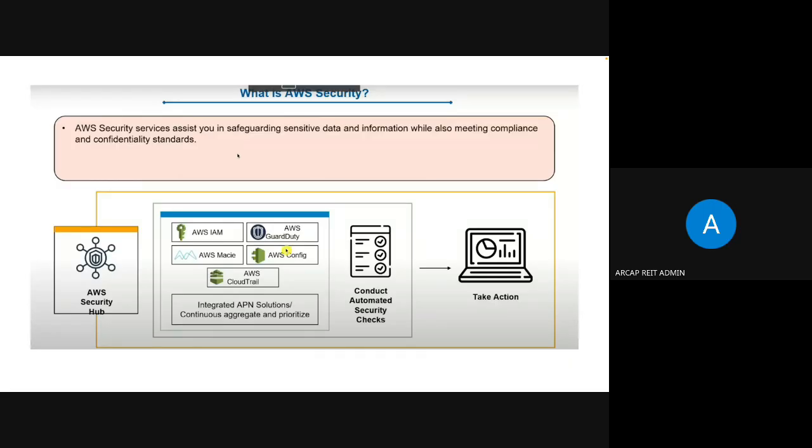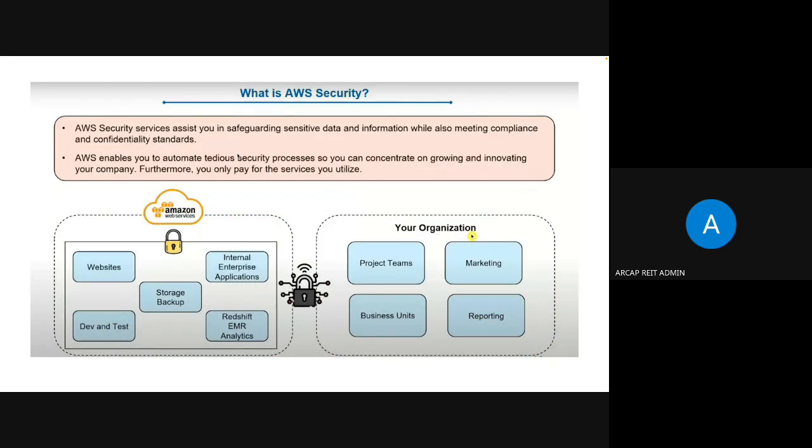There are plenty of tools used in AWS other than IAM, like GuardDuty, Config, Macie, and CloudTrail. There are plenty of applications which secure our data. Among them, IAM, Identity Access Management, is the top priority thing which we have to learn. IAM creates policies, and the policy defines what type of security we are providing.